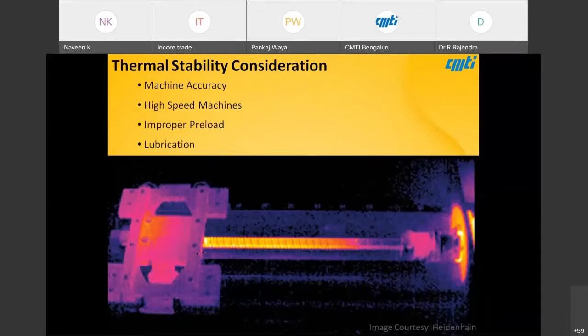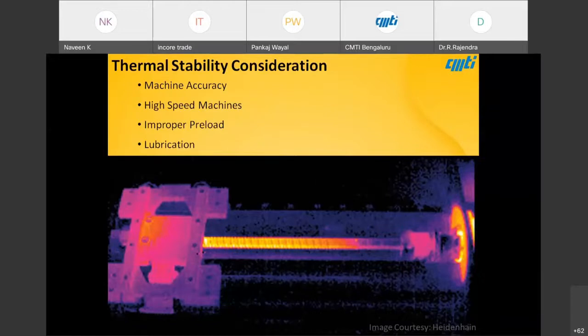Next thing is improper preload, generally the preload of ball screws, for example. When I'm talking about ball screws or LM guideways, some of the technologies like temperature rise and lubrication tend to be the same.